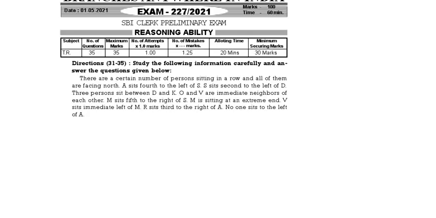Good morning, students. Today we will discuss paper number 227. Study the following information carefully, then answer the questions. There are certain number of persons sitting in a row. All of them are facing north.